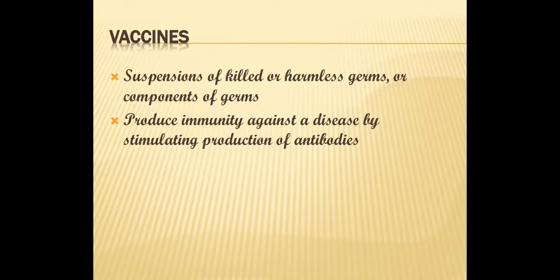Okay, now coming toward vaccines. Vaccines are those drugs which produce immunity against a disease. These vaccines are basically suspension of killed or harmless germs or component of germs, and they produce immunity against a disease by stimulating the production of antibodies.